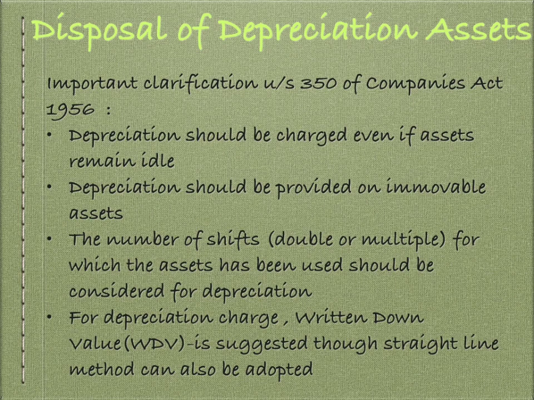Depreciation should be provided on immovable assets. The number of shifts, that is double or multiple shifts for which the asset has been used, should be considered for depreciation. That means the use of that asset should be considered properly. For depreciation charge, the written down value method is suggested, though the straight line method can also be adopted.